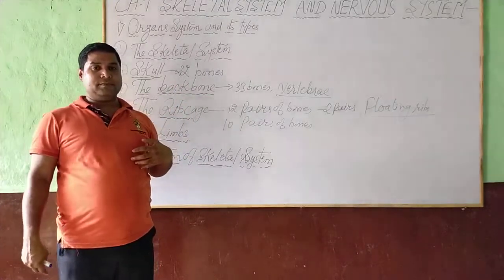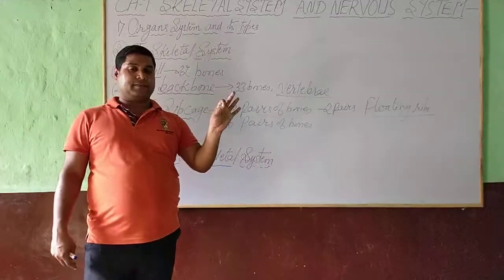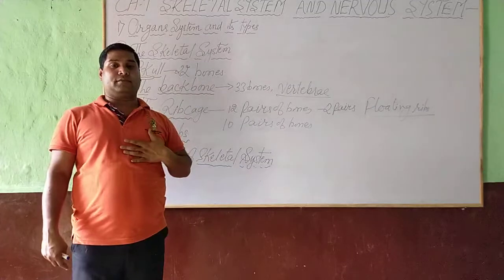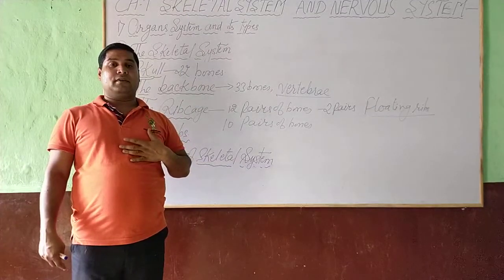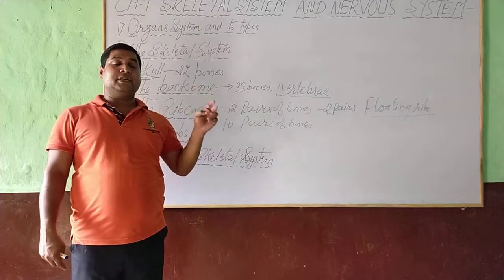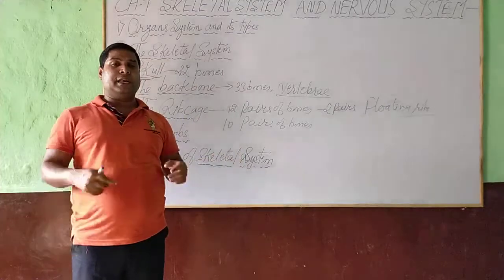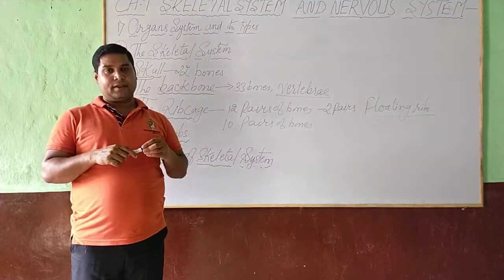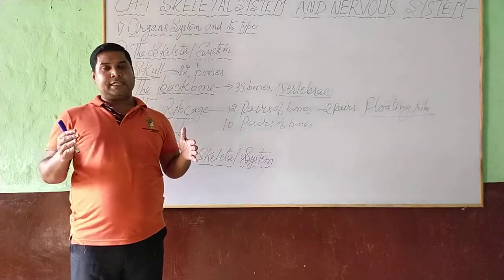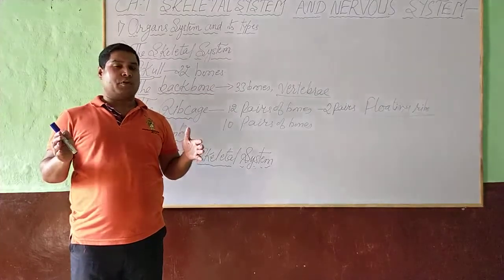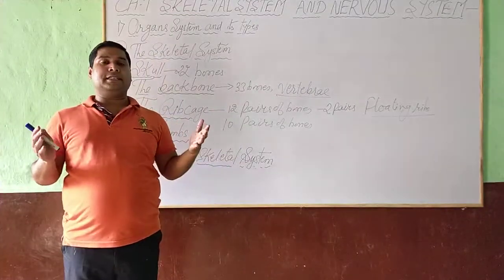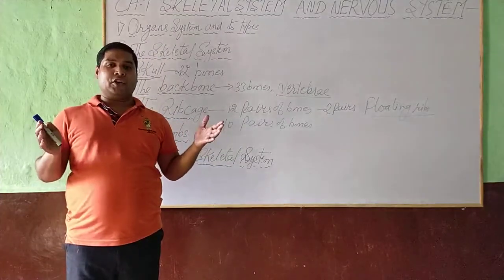So dear student, main function of a skeletal system is to form framework, and second is to protect all internal organs. So dear student, a skeletal system provides protection and provides shape and structure to the human body.